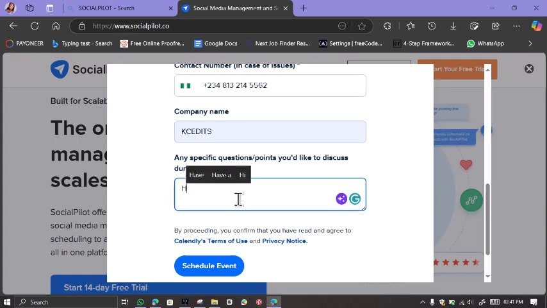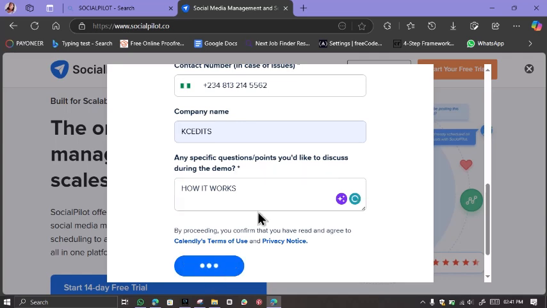Items to discuss, how it works. Now let's get it in. Let's see. I'm going for a demo.